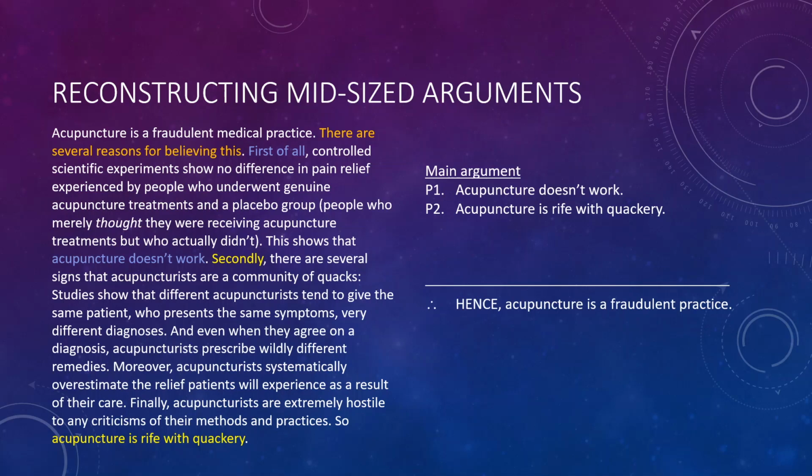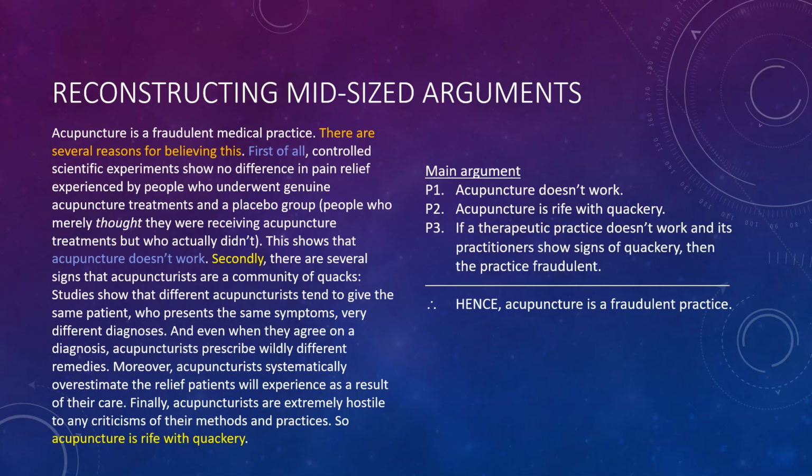If we pause there just for a moment and look at the main argument we have reconstructed so far. Premise 1, acupuncture doesn't work. Premise 2, acupuncture is rife with quackery. Therefore, down at the bottom, acupuncture is a fraudulent practice. There is a missing premise, a missing generalization, and it's fairly straightforward to fill that in. It must be some kind of generalization like what I have here, premise 3. If a therapeutic practice doesn't work and its practitioners show signs of quackery, then the practice is fraudulent. Something like that is being assumed here.